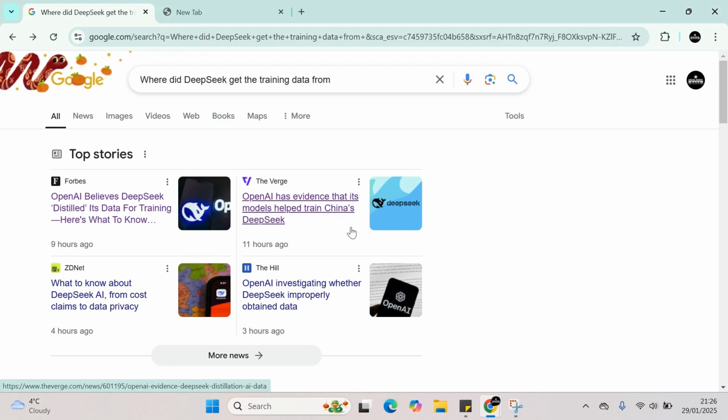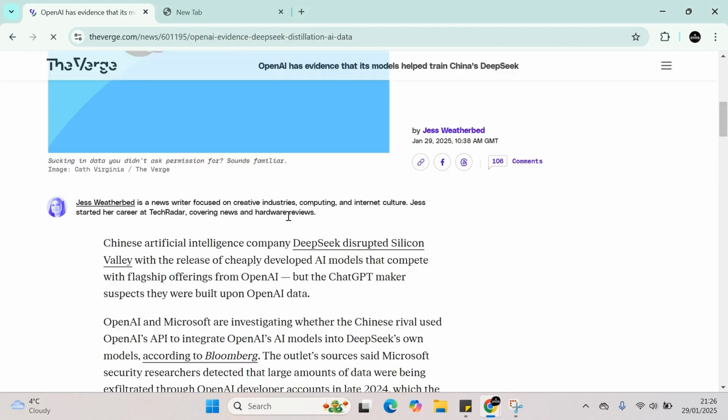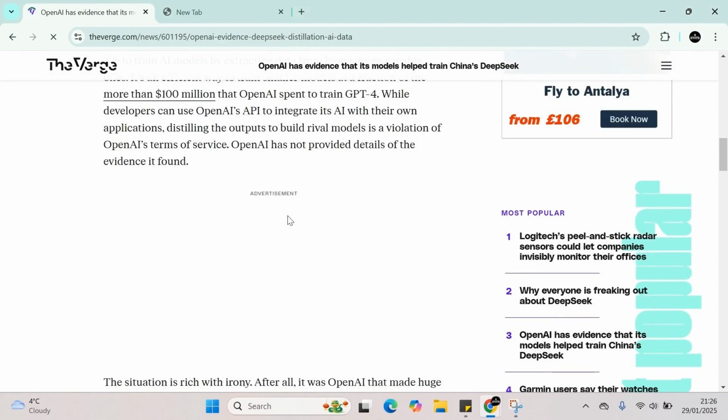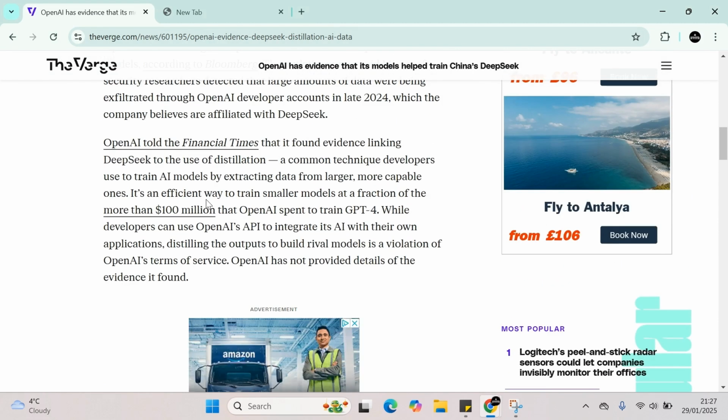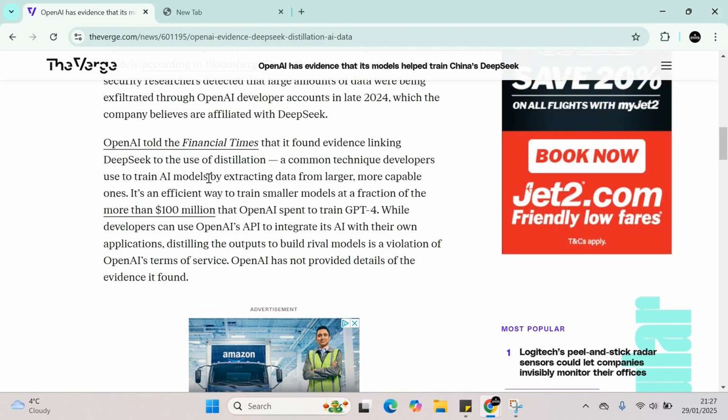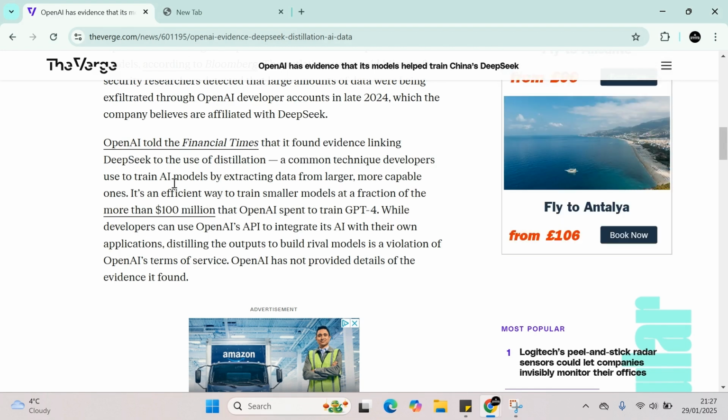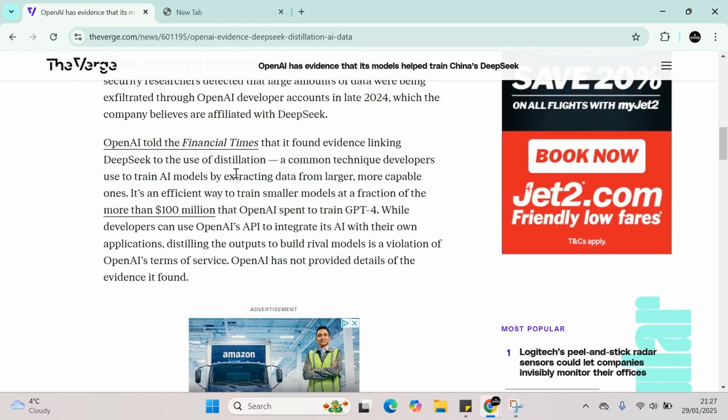There is a suggestion that they have used OpenAI, or OpenAI is claiming that they've used their models to start the process of training the actual AI. Let's just have a look at the few articles here. Let's go down. It was quite an interesting point. So it says OpenAI told the Financial Times that they found evidence linked to DeepSeek's use of distillation.